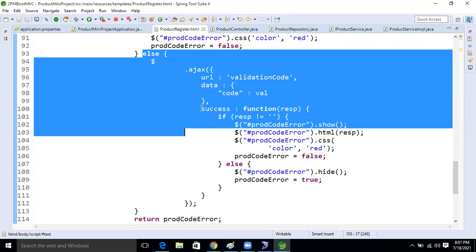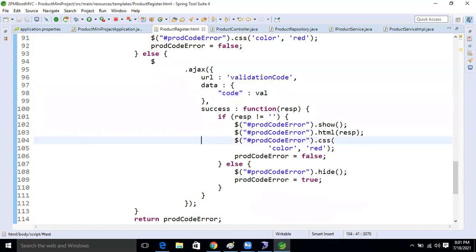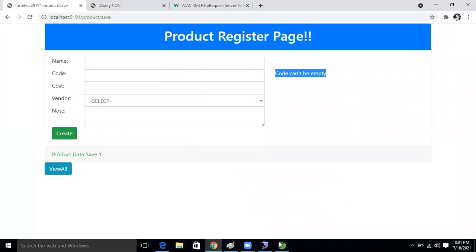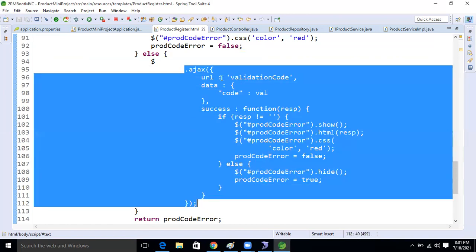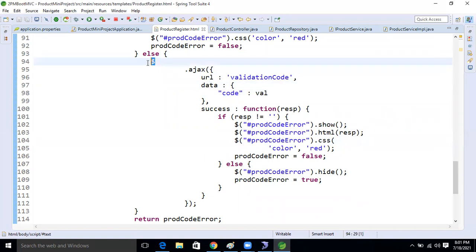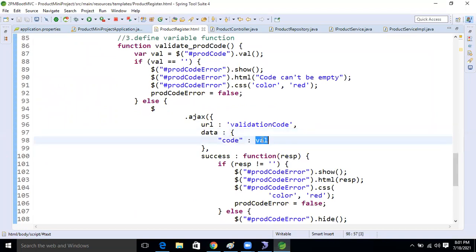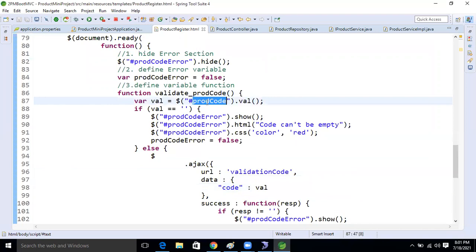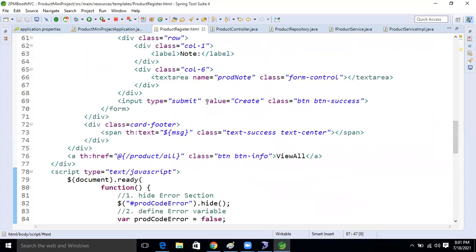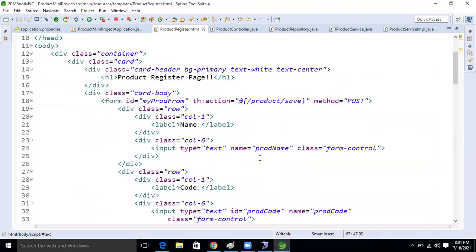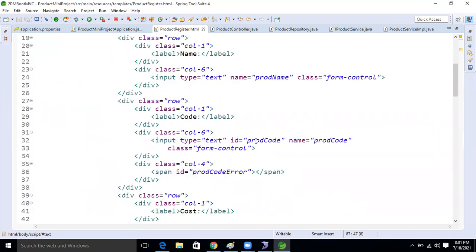After that, the else condition. Here in the else condition, whenever every condition is satisfied, then the else block will execute. In this, I'm calling an ajax call, dollar symbol dot ajax. So here, the URL of the controller, the controller URI I'm calling, and the data I'm storing, whatever data we are putting here, that data we are holding in this variable, right? See this, in this variable, and this variable we specify here, and in that the ID we took, product code only. See here, the ID we took for the input, product code.